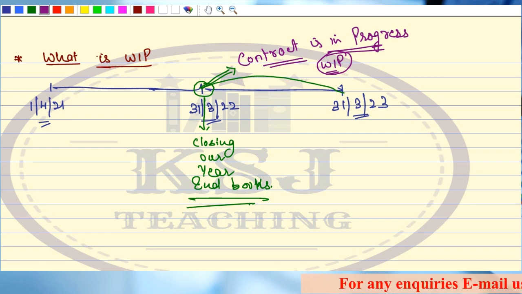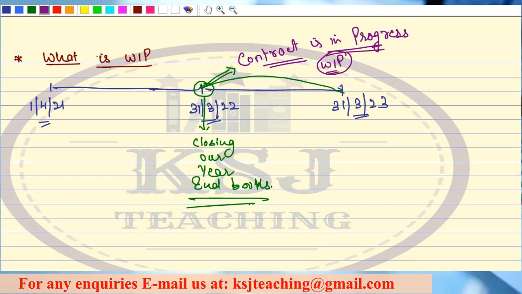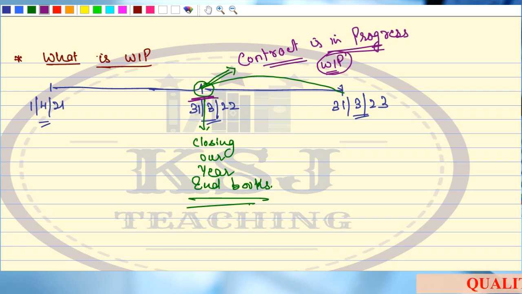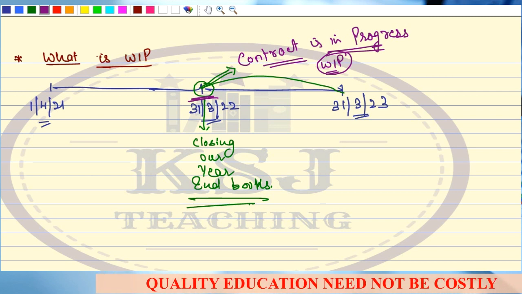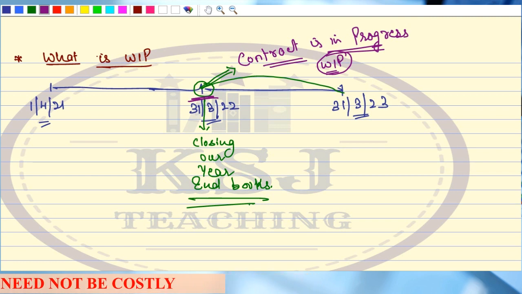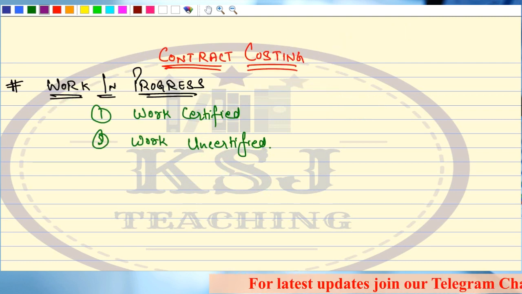The work has started. Some part of the work is done. Some part of the work is pending as on that particular date. We are talking about the financial year end date because we are going to close our books on this date, and we will prepare the contract account at that point. So the first thing is clear: what is work in progress. My contract is in progress, some part is complete, some part is pending. This is WIP.